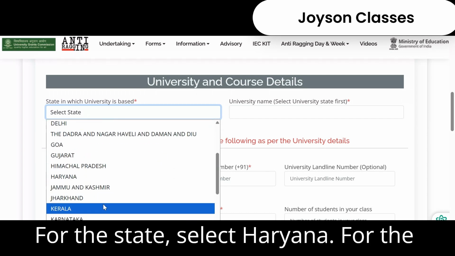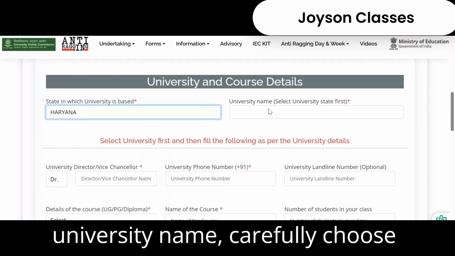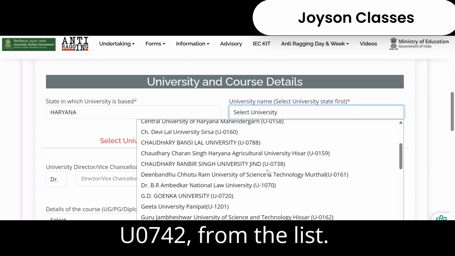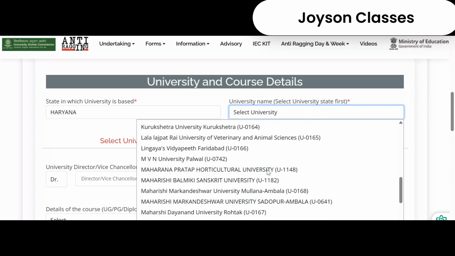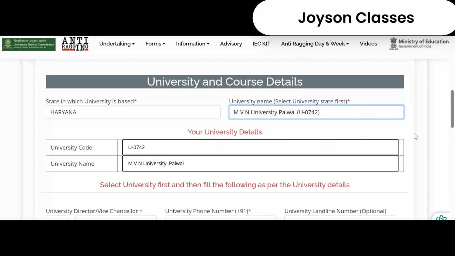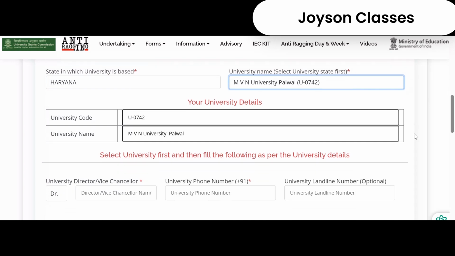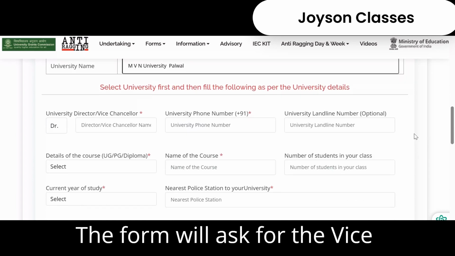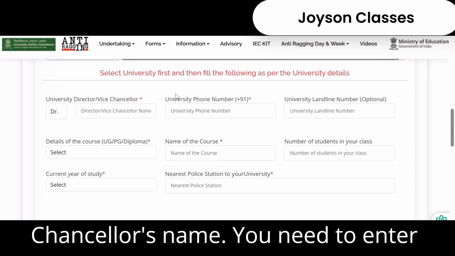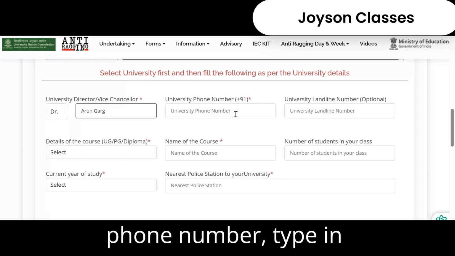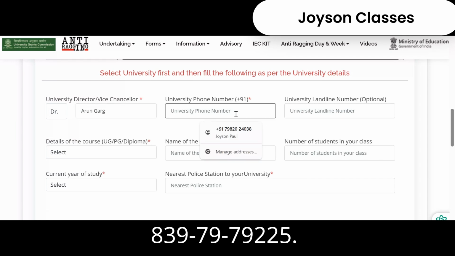For the state, select Haryana. For the university name, carefully choose MVN University Palwal, U0742, from the list. The form will ask for the Vice-Chancellor's name. You need to enter Prof. Dr. Arun Garg. For the university phone number, type in 83979792225.